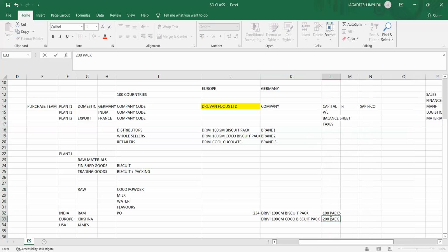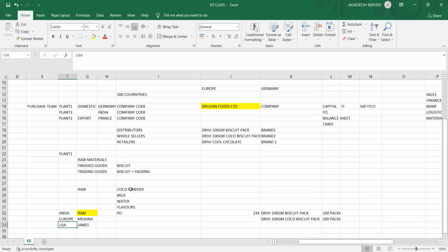If you look at Ram's side, he is buying the product; from this company's side, the company is selling this product to Ram. In a similar way, Krishna is buying for Europe and James is buying for USA.